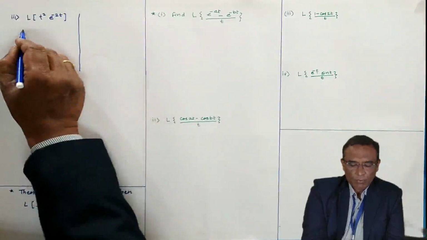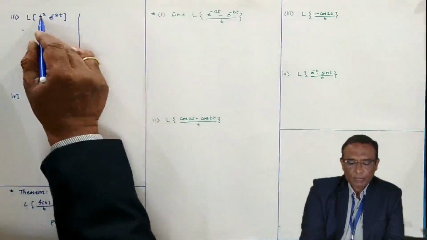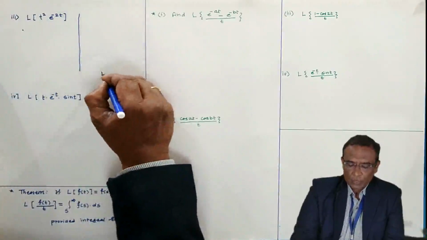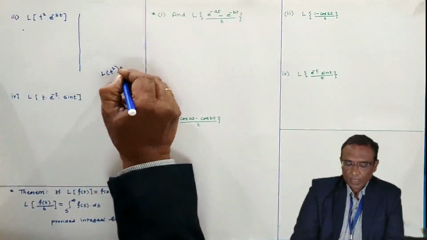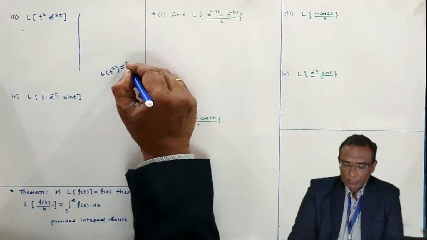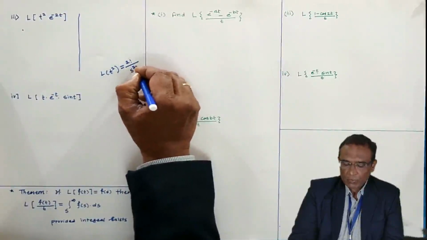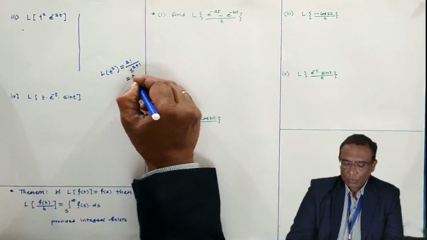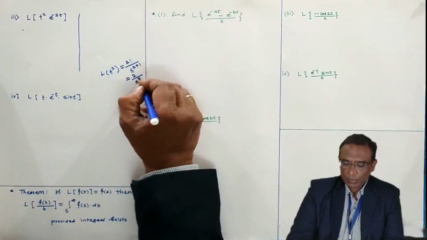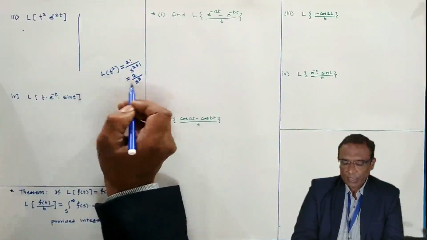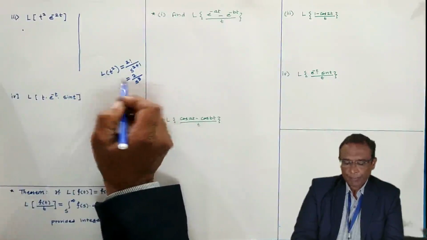Laplace of t to the power n is factorial n by s to the power n plus 1. Factorial 2 is 2, so 2 by s cube. This is the Laplace transform of t square.